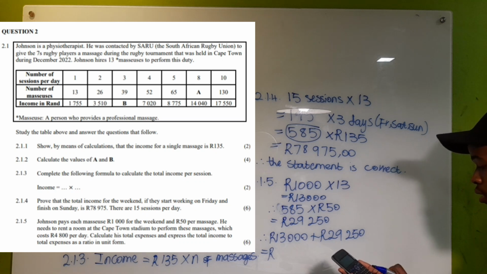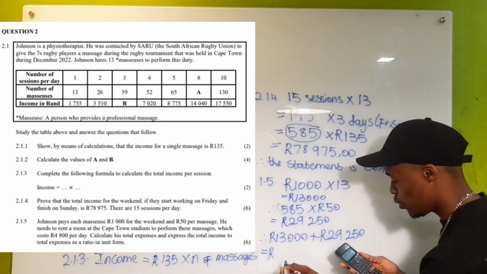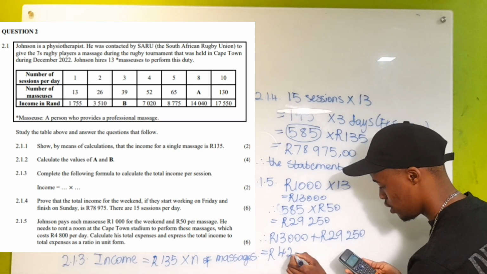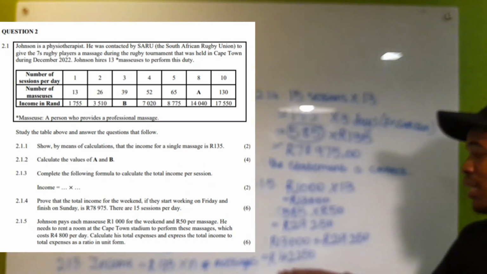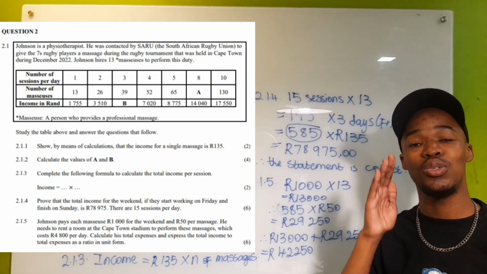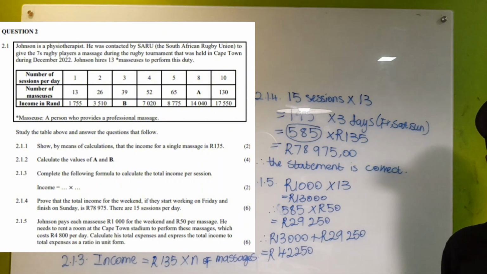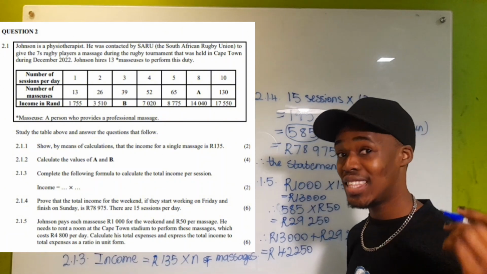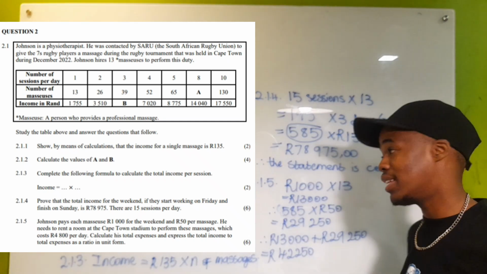plus 29,250. It makes a total of 42,250. So this is the amount of money that he's going to spend on only just paying the masseuses, right? And remember, they're going to be there for 3 days. So now let's calculate the money that he has to pay for rent, okay?